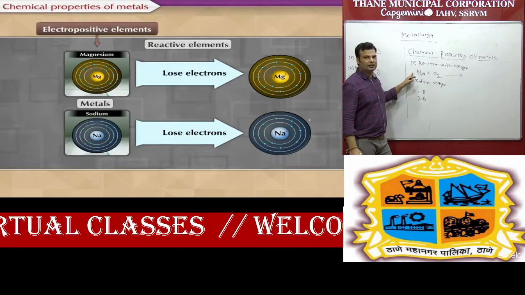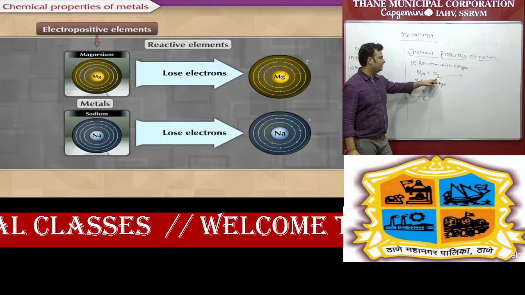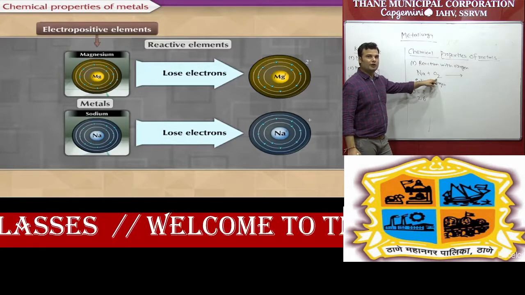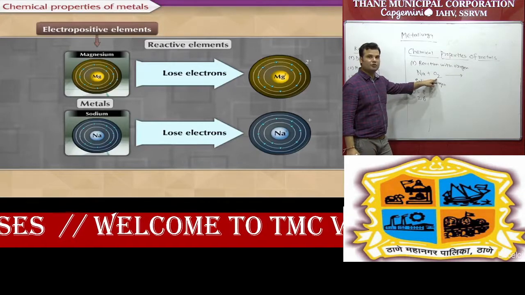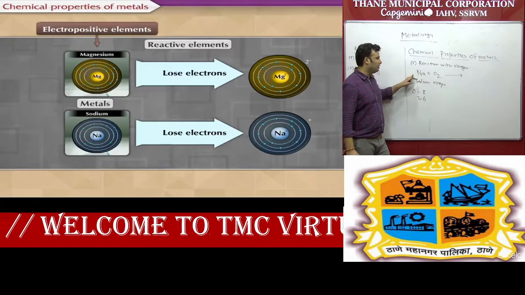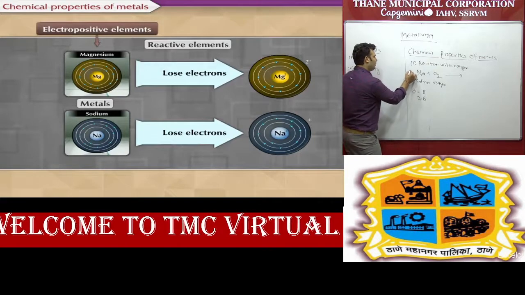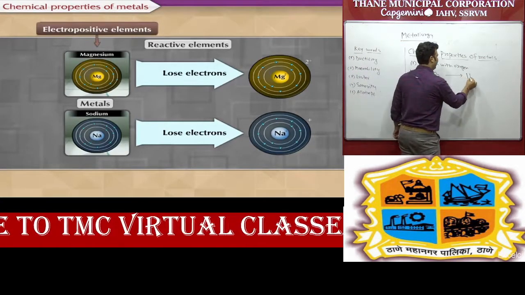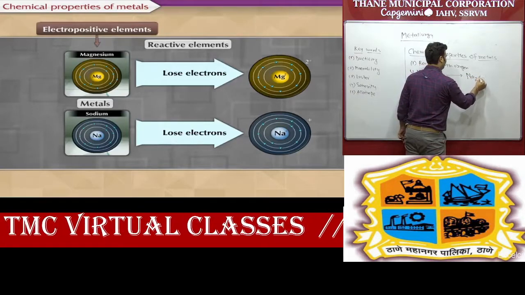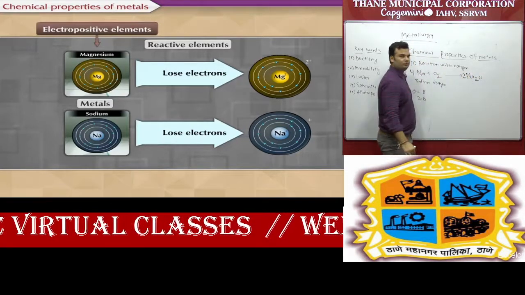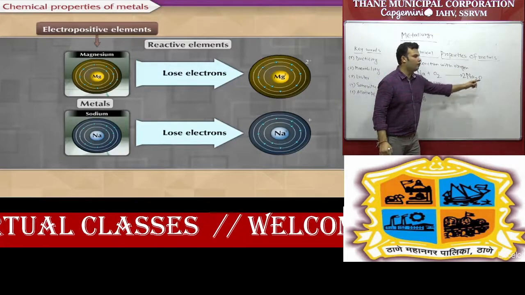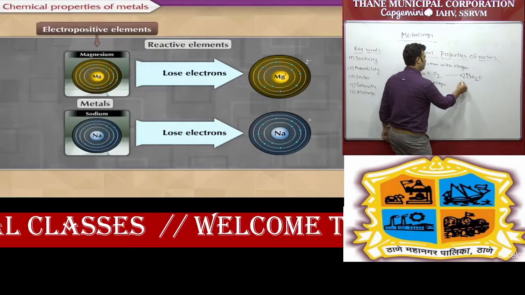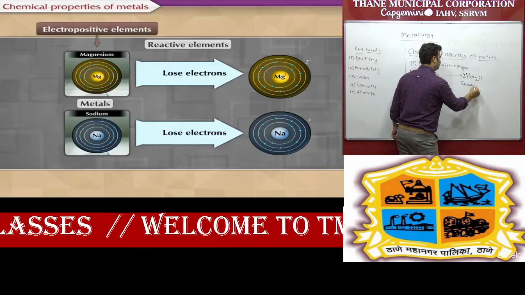Sodium will donate 1 electron. Oxygen is diatomic. So 1 oxygen requires 2 electrons, 2 oxygen will require 4 electrons, and sodium will donate only 1 electron. So we take 4 sodium and balance the reaction by taking Na2O, multiplying by 2: 2 times 2 is 4, and 2 oxygen. That is known as sodium oxide.